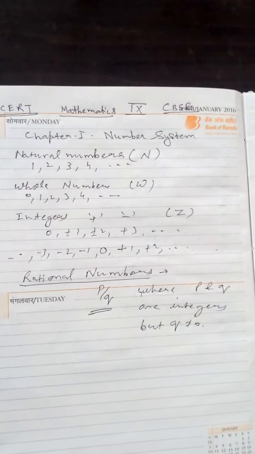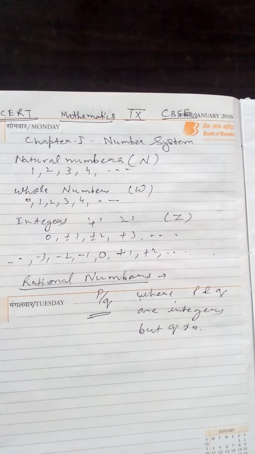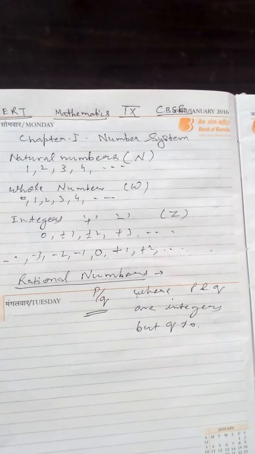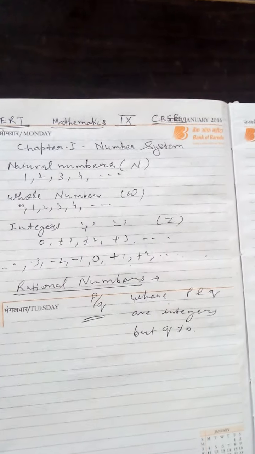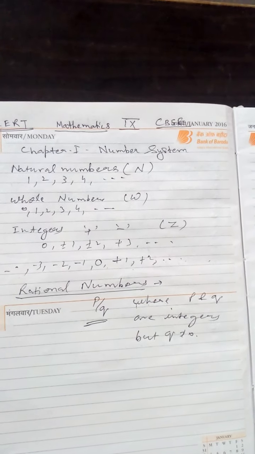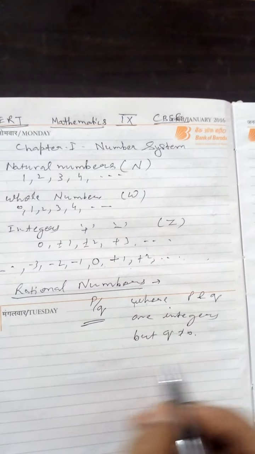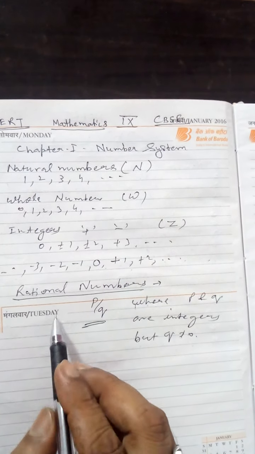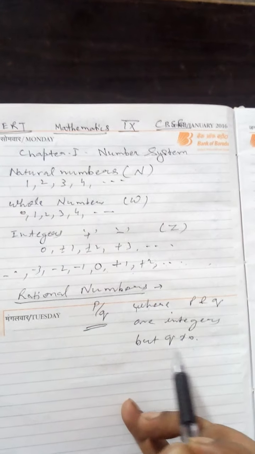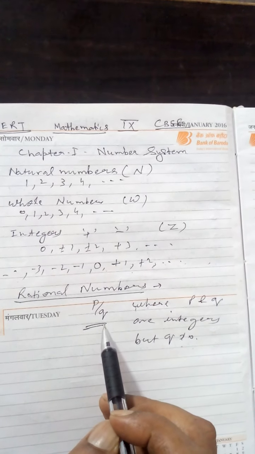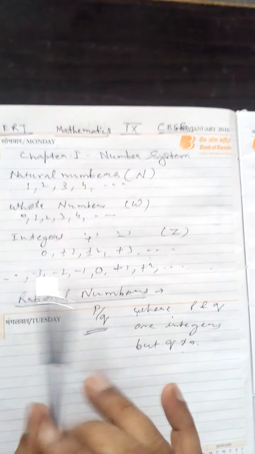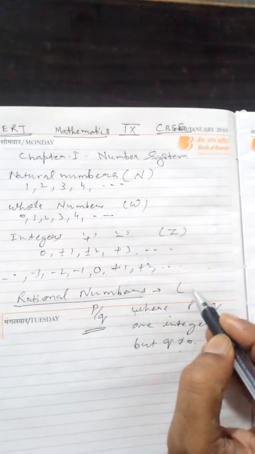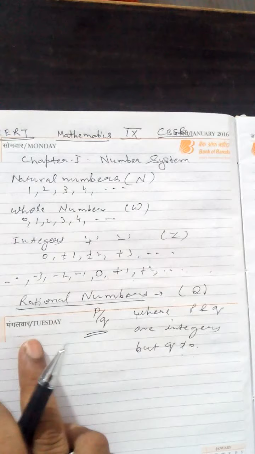All the rational numbers are numbers which can be expressed in the form of P by Q, where P and Q are integers but Q not equal to 0. This is your rational number. Q will not be 0 because a number upon 0 is not defined. And the symbol of the rational number is capital letter Q.